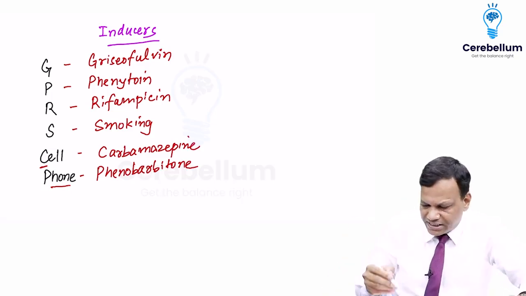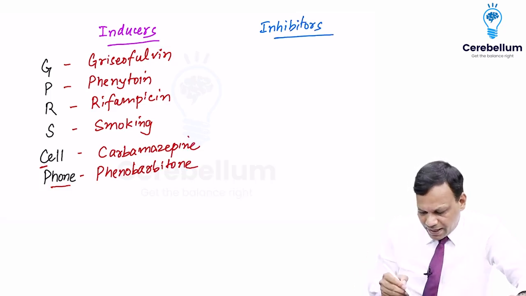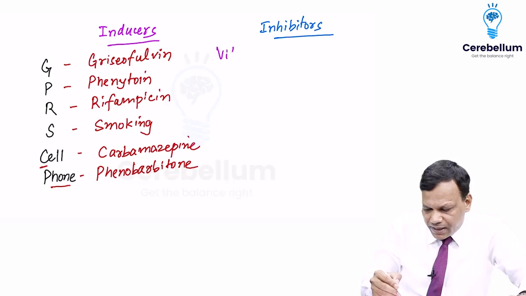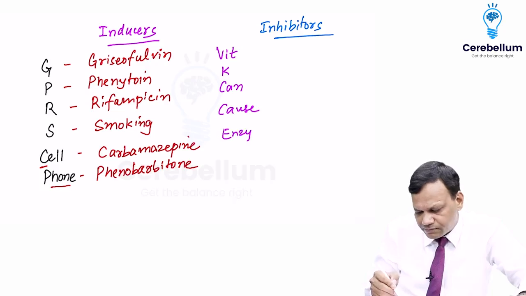If we write about enzyme inhibitors also here, they can be remembered as: vitamin K can cause enzyme inhibition.